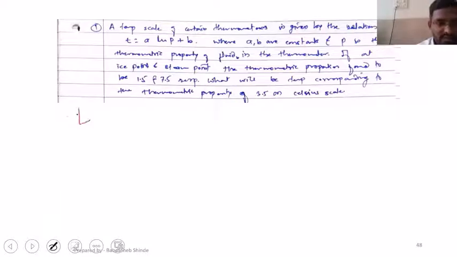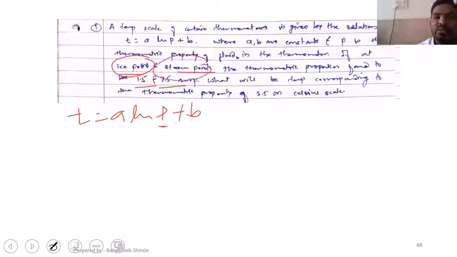First, the given relation is T is equal to A ln P plus B. Now, at the ice point and steam point, the value of P is given, that is 1.5 and 7.5. We need not look into a database to find the ice point and steam point values, right? What is the ice point and steam point temperature? Can anyone tell me? Just unmute and let me know.